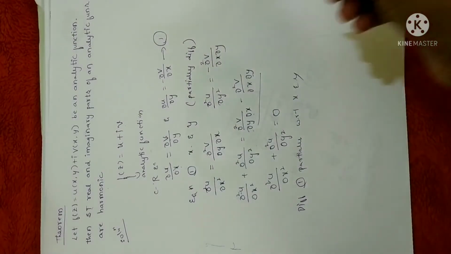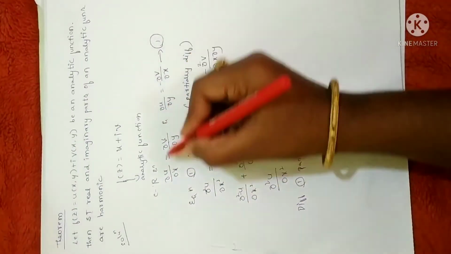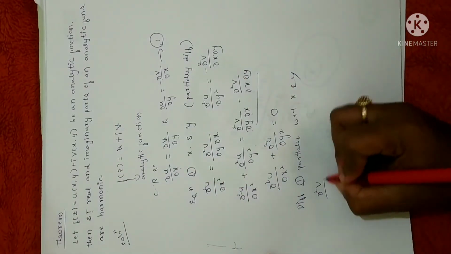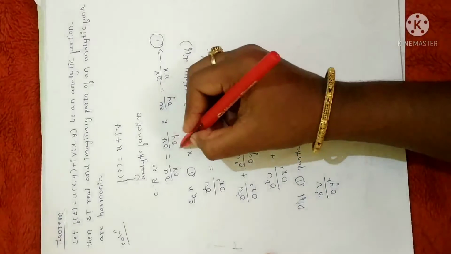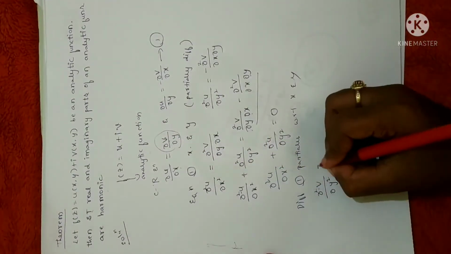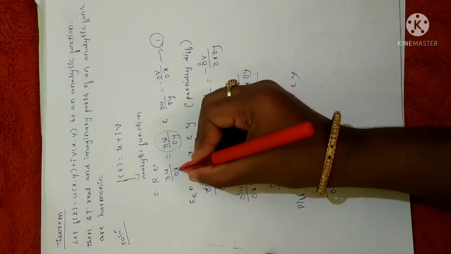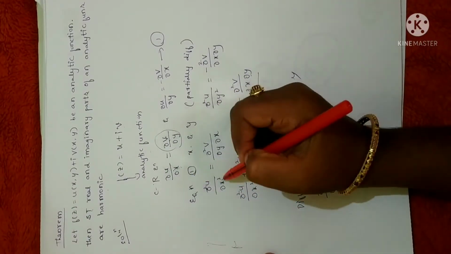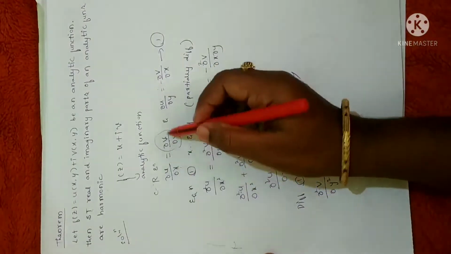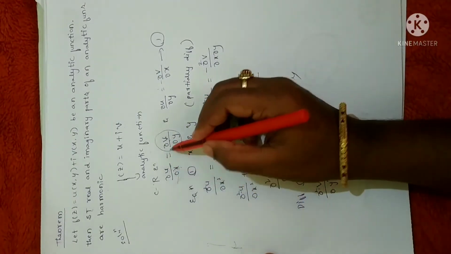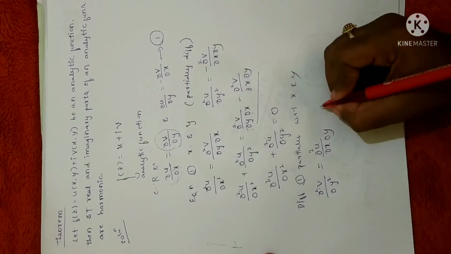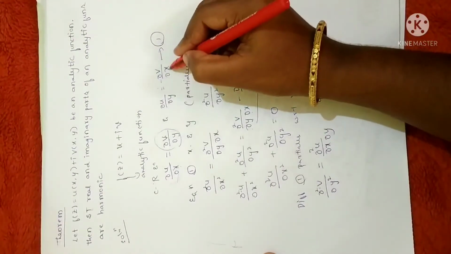So what you are going to get, this time I am going to differentiate a function v. Fine. So ∂²v/∂y² will be equal to, differentiate this with reference to y. Since the first time I differentiated this with respect to x and this with respect to y, I am reversing that. So I am going to differentiate this with reference to y. So you will get ∂²u/∂x∂y, and I am going to differentiate this with reference to y.